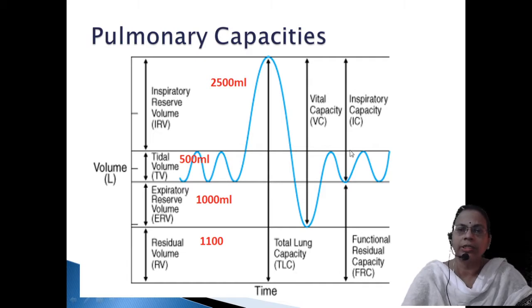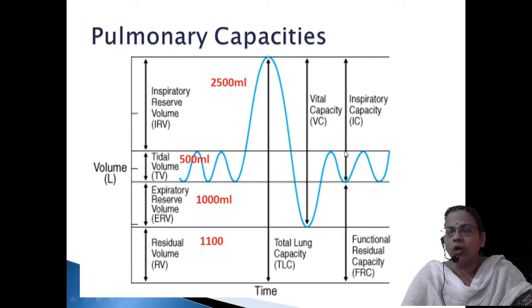Now we will move on to the IC, inspiratory capacity. Inspiratory capacity is the total volume of air that can be taken in by forceful inspiration.